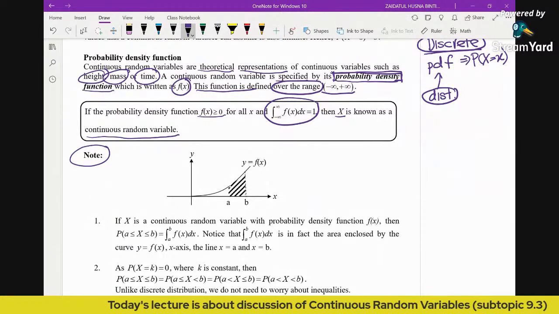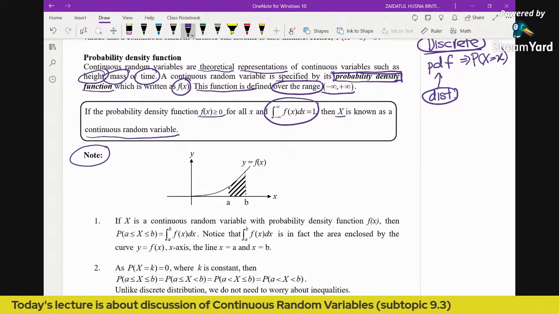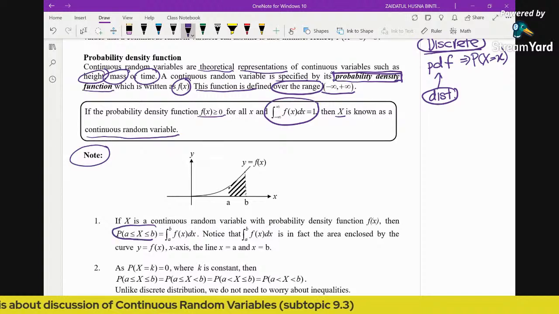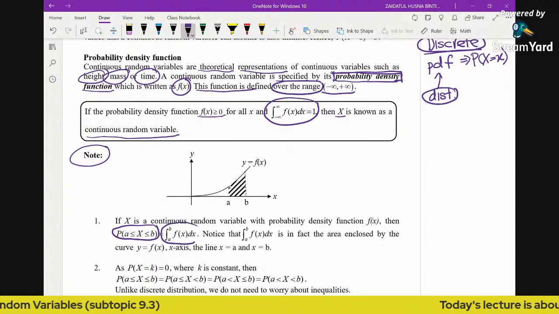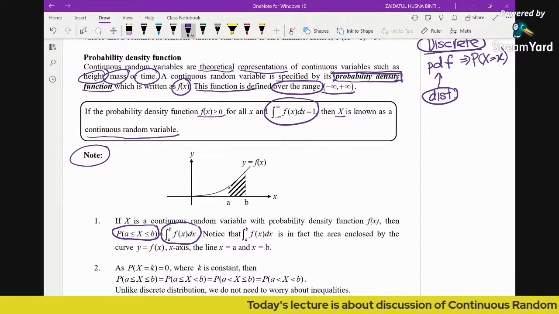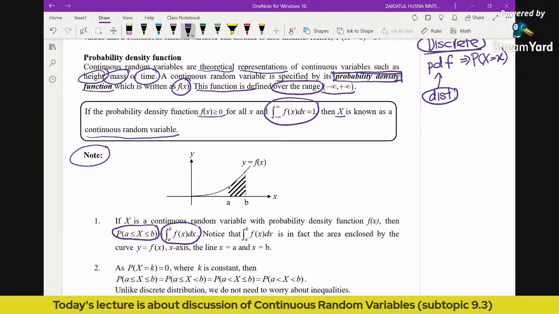If X is a continuous random variable with PDF f, then in order to find the probability of X from a to b, it's about finding the area, or finding the integral. Algebraically, this is the integral of f(x) from a to b.